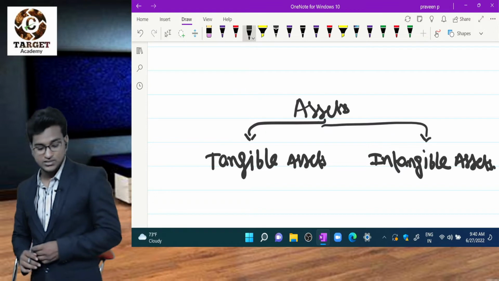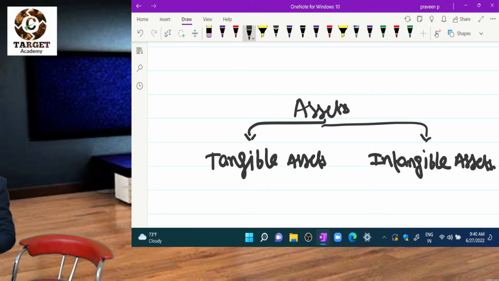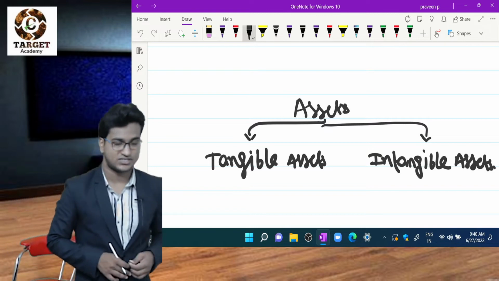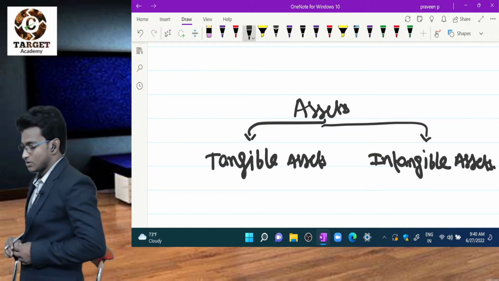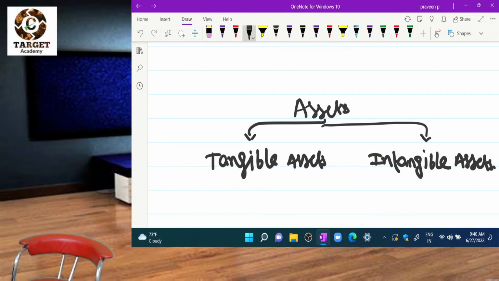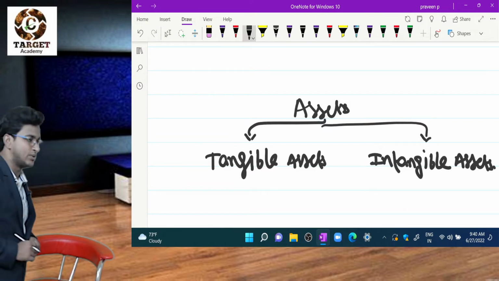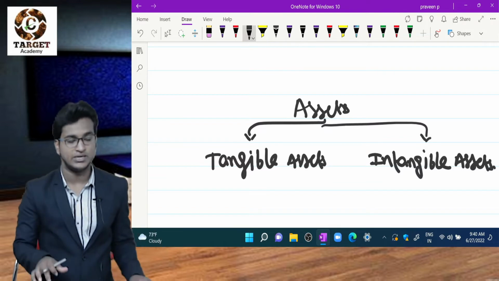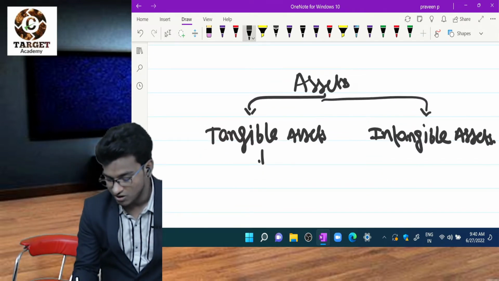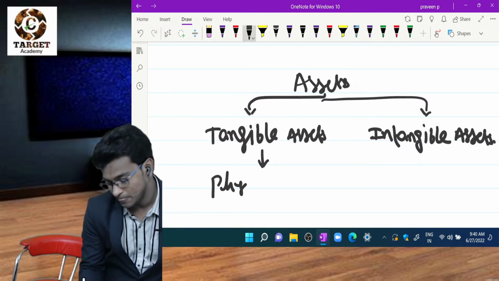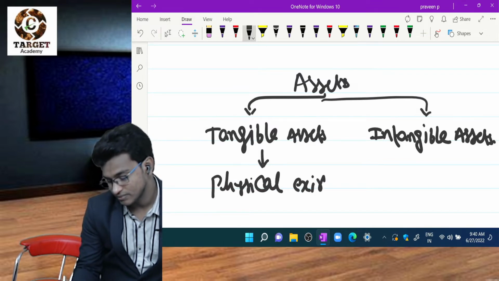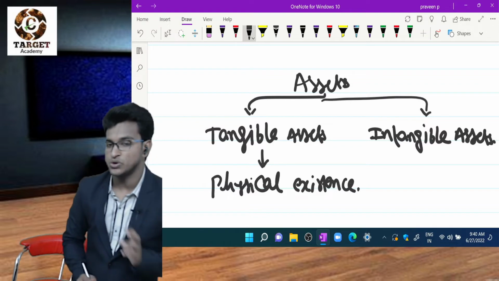Note it down please. Assets are divided into two categories: tangible assets and intangible assets. Tell me what is tangible assets. I'll tell you. Tangible assets means which have physical existence. That means we can see and touch.